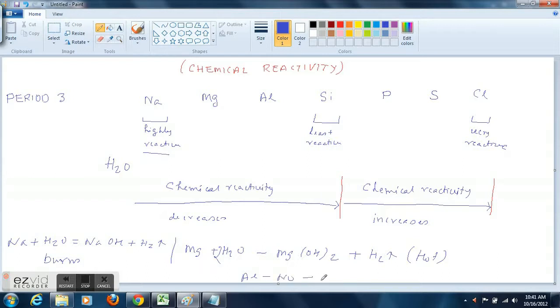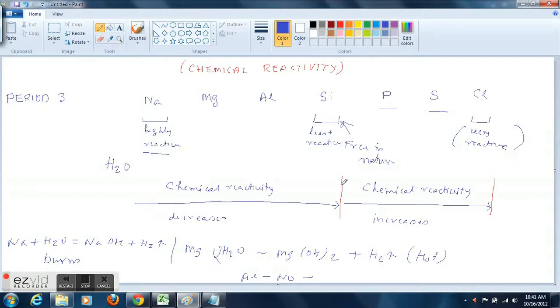Silicon is least reactive. That's why silicon is available free in nature. Again, when you move from phosphorus to sulfur to chlorine, we see their chemical reactivity starts increasing. So here chemical reactivity from sodium to silicon decreases. Again from phosphorus to chlorine, it starts increasing.